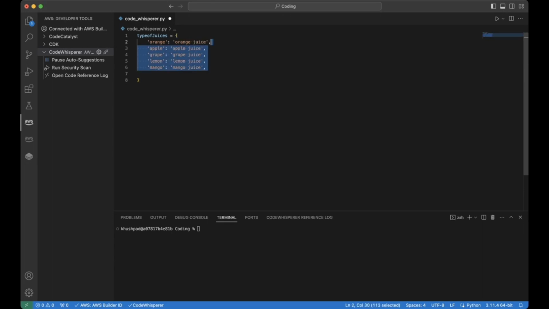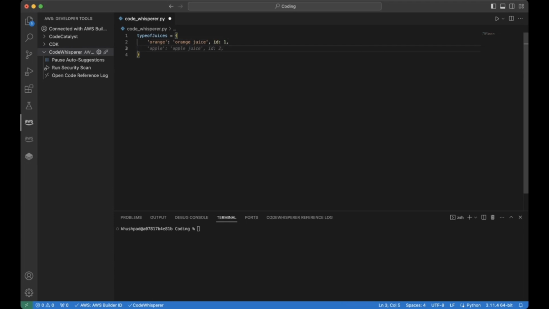Now let's say we want to change up the format of it. So let's just remove this over here. And we want to have ID as well. So let's have an ID associated with it. And let's have it as 1. Now, does it follow the same syntax throughout the other ones? Let's see. So click enter.